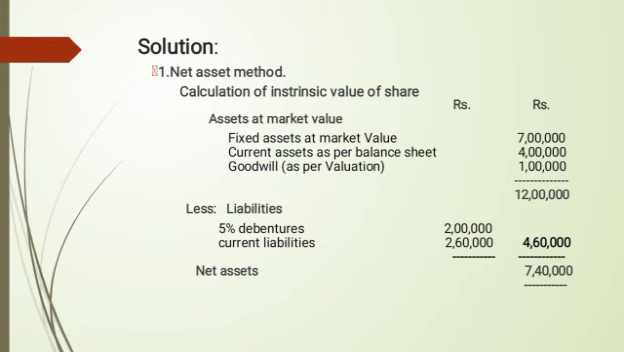And next in liabilities, the 5% debentures is 2 lakhs, posting in the inner column, and current liabilities are 2 lakh 60,000, posting in the inner column. The total amount is 4 lakh 60,000. Assets minus liabilities, the amount of 7 lakh 40,000 is the net assets.